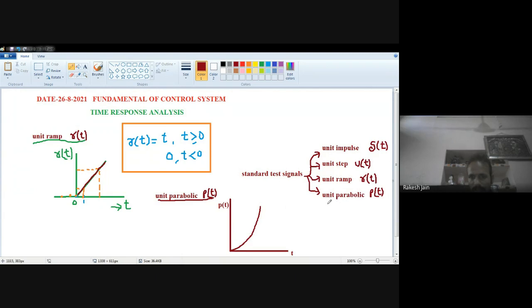So how can we denote this parabolic signal p(t)? The parabolic signal exists, like the unit step and unit ramp, whenever the value of t is greater than or equal to 0. First of all, that is clear. But what is the value of p(t)? p(t) is a parabolic signal, that's why we can write t square by 2. This is the formula for the parabolic signal: t squared by 2 for t greater than or equal to 0. And if t is less than 0, then what will happen? If t is less than 0, it is also 0. So how can we understand? Let's take an example.